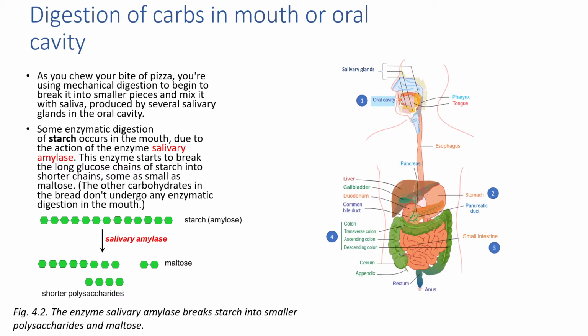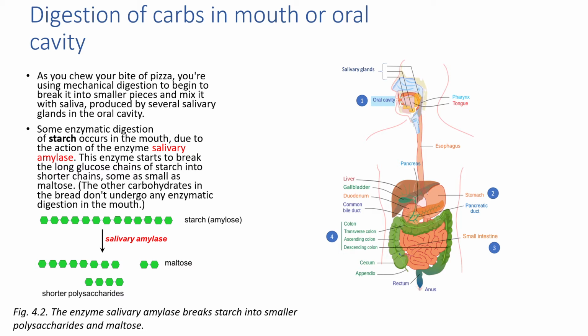Now, in the mouth there is a digestive juice, saliva, and it contains some enzymes like ptyalin, salivary amylase and maltase. It acts upon starch and maltose and gives an end product of maltotriose, isomaltose, maltose, glucose.